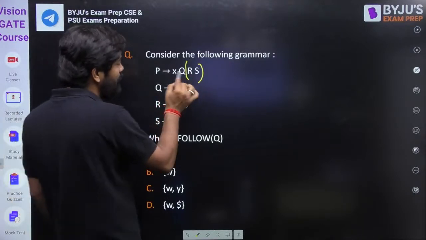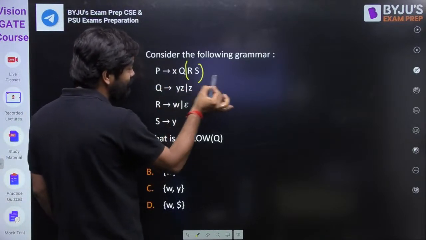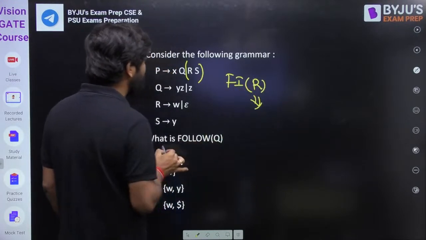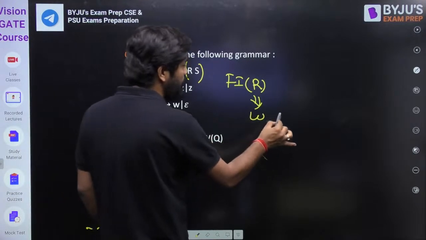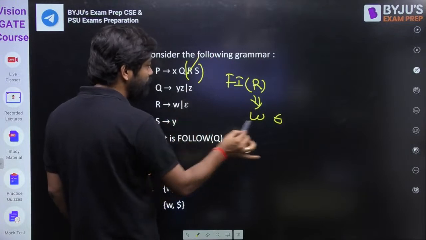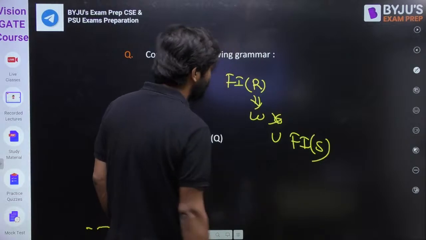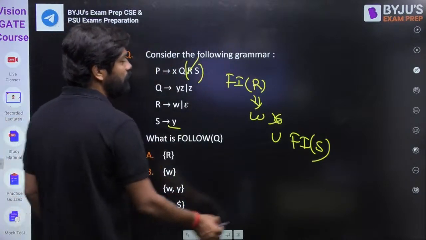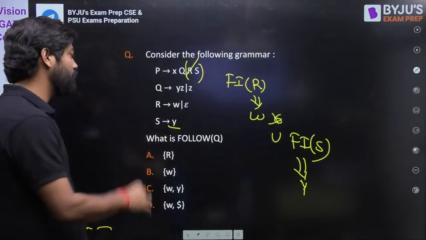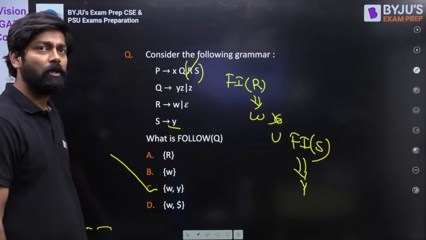What is first of R? See, after Q, what is there? RS, my dear friend. In RS, what is first? What is first of R, my dear friend? First of R is nothing but W and null. If it is null, my dear friend, it means R is over. It means union of first of S. Can you please tell me what is first of S? First of S is nothing but Y. So what is follow of Q? Follow of Q is nothing but W comma Y. C is the right option for this one.